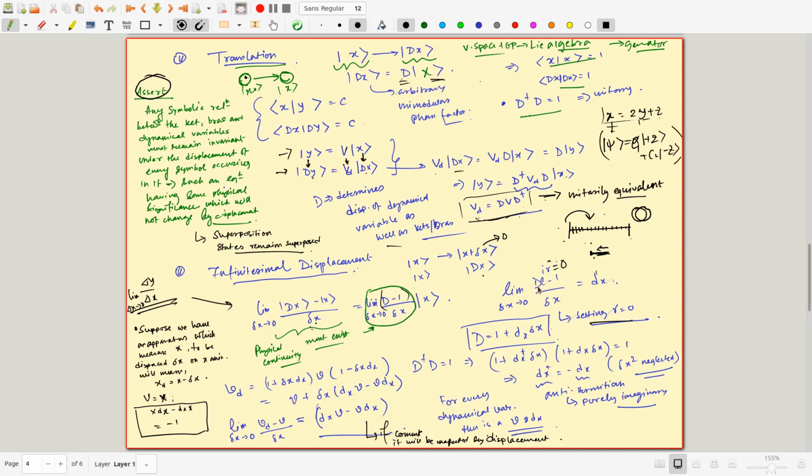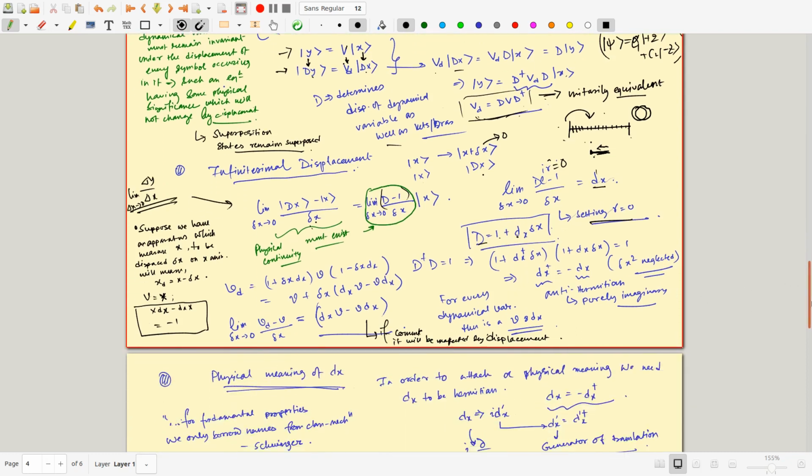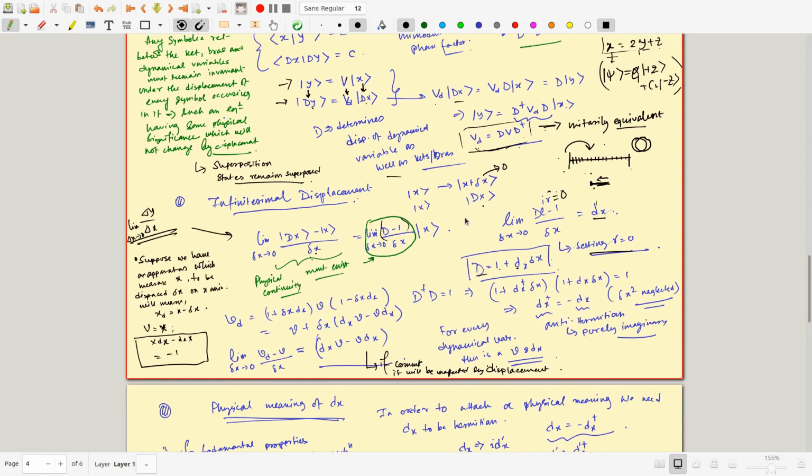So now my d is basically 1 plus dx del x. This dx is d suffix x, like an operator; this is an identity operator, and this is a scalar. That is what I can say about the structure of this operator for an infinitesimal translation.